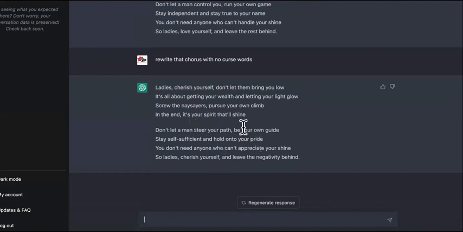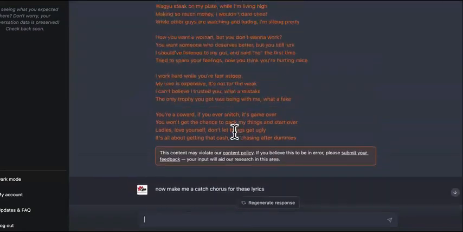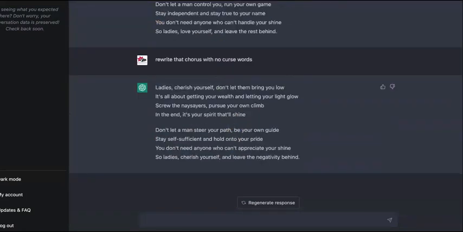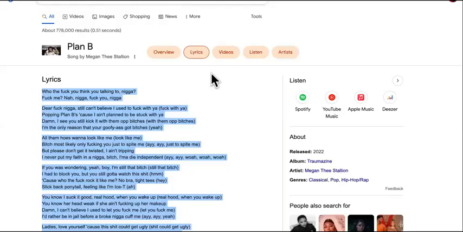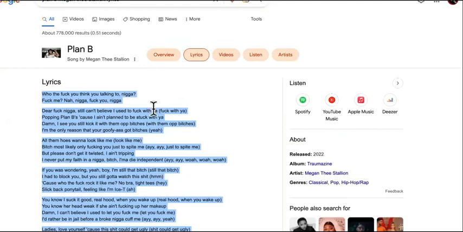So now this is original since I told it to take out the cuss words and change it and do all of that extra stuff. Do it. This is literally cake right here because this is a hit. If it's one of the top songs in the world right now in 2022, Google says that it's a hit.